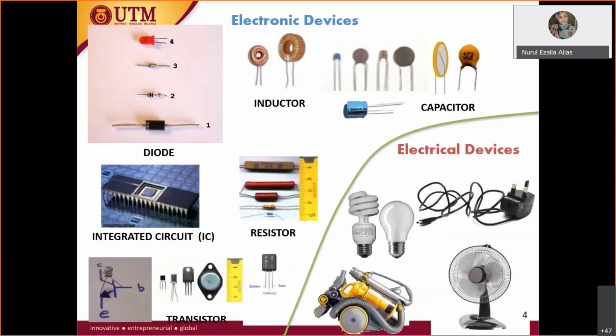So this is the diode. When I say diode, if you still remember, this is the symbol of a diode. Diode is made up of p-type and n-type. Do you remember?